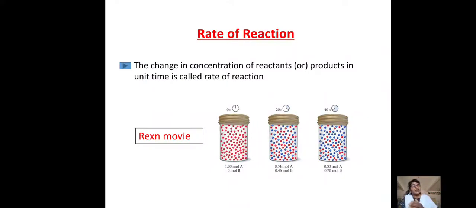So he started his journey at 9 and reached his destination at 11, and the odometer reading at the initial stage was X miles, and at the final stage Y miles. If we want to calculate the rate of his speed or rate of his travel, the person A's rate of travel is equal to the change in distance by the change in time.